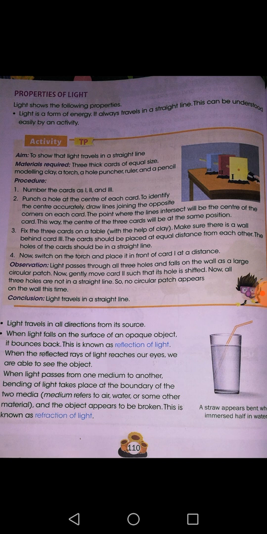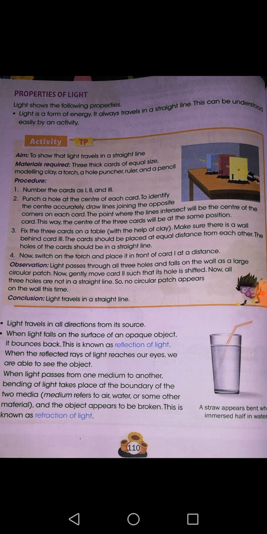The next thing is it travels in a straight line. So light is a form of energy and it travels in a straight line. For this we have to perform one activity. If we take 3 cardboards and place it on the table, and fit them on the table with the help of clay, we just make a hole in the center of these 3 cardboards, then we would notice that a hole is made in the center of the 3 cardboards.